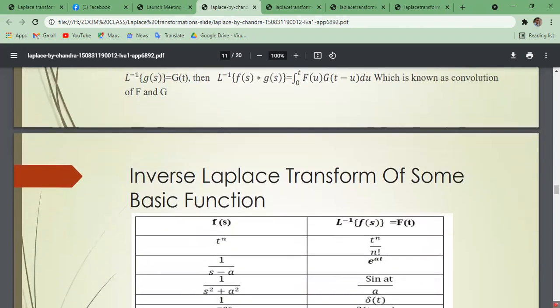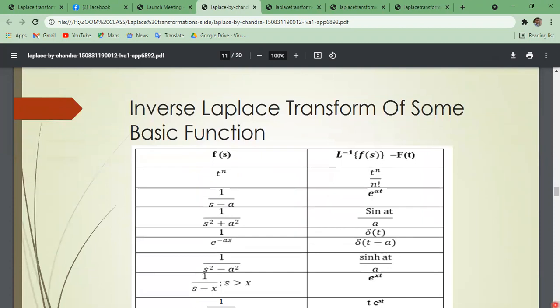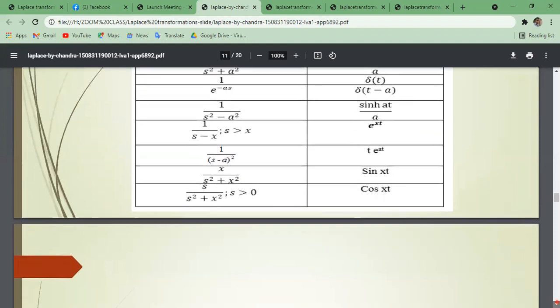Now we'll discuss some basics. We will find the inverse Laplace transformation of some basic functions like this. The inverse Laplace transform of some basic function: 1 by s to the power n plus 1 gives t to the power n by n factorial. 1 by s minus a: the inverse transformation of this will be e to the power at. 1 by s square plus a square will be sin at by a. Now we'll try to prove some results.